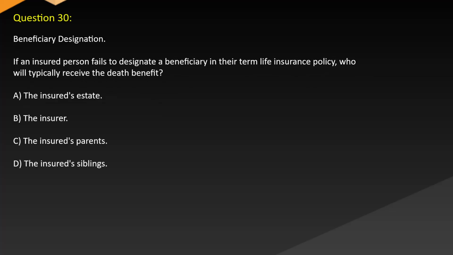Question 30. Beneficiary designation. If an insured person fails to designate a beneficiary in their term life insurance policy, who will typically receive the death benefit? A. The insured's estate. B. The insurer. C. The insured's parents. D. The insured's siblings.